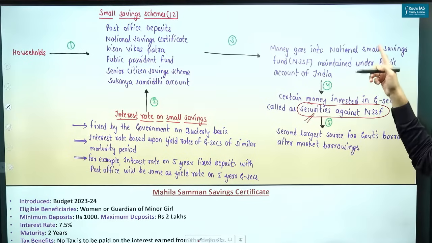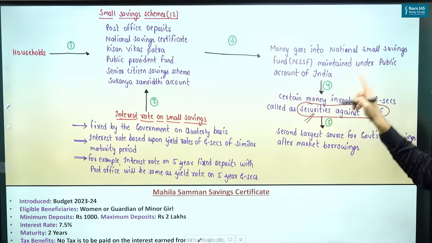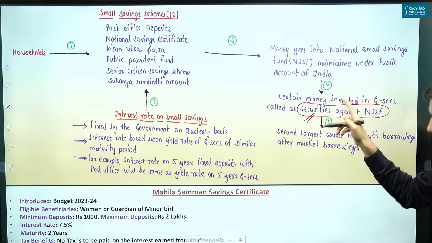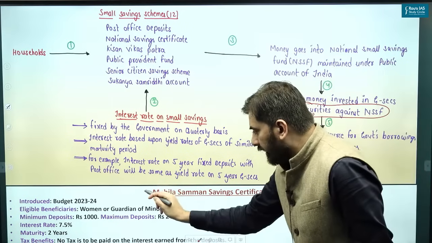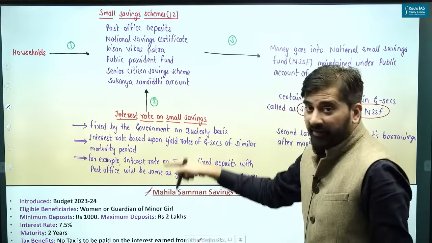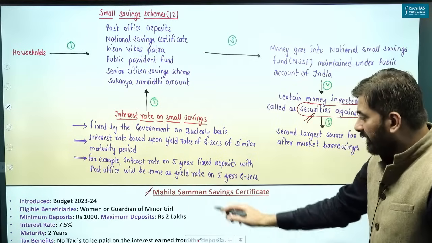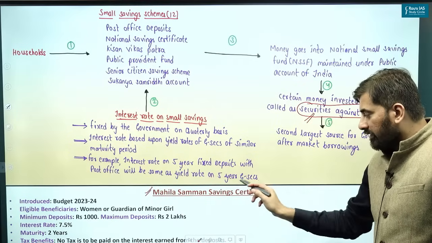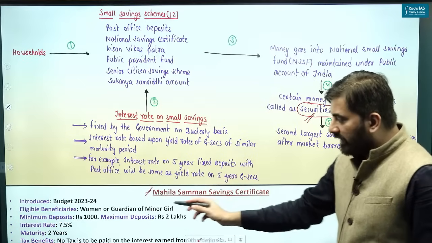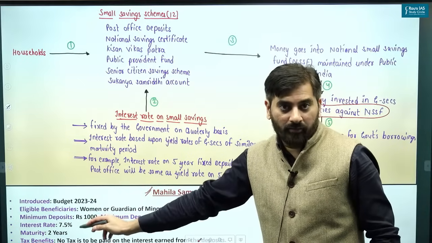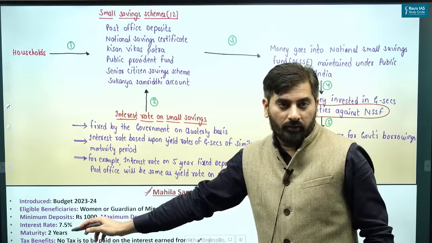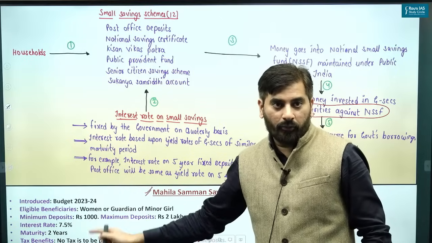Apart from explaining this aspect, in the last year's budget discussion, I had also discussed the introduction of a new small saving scheme of the government, which is Mahila Samman Saving Certificate. It was introduced in the last year's budget. That is why it is important. So please go to that point as well.